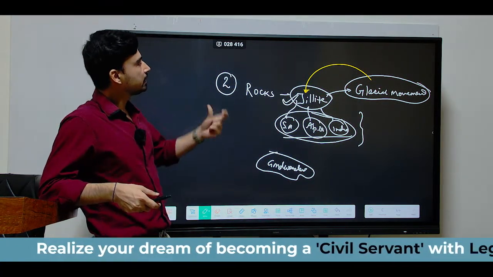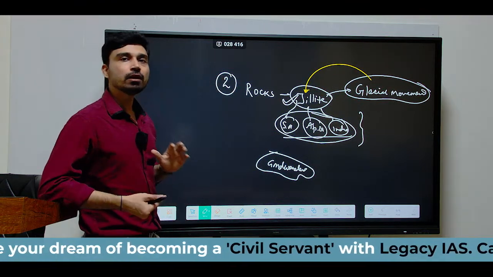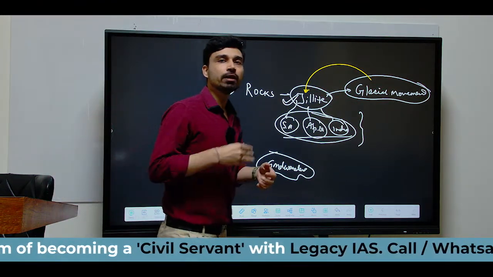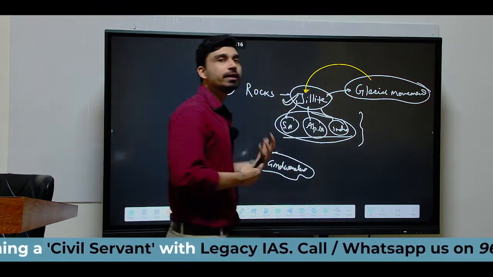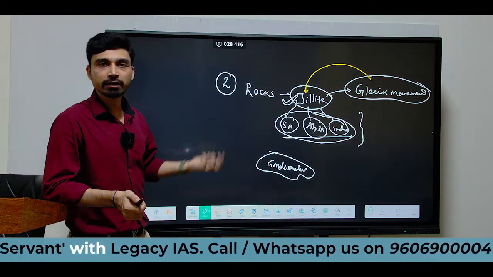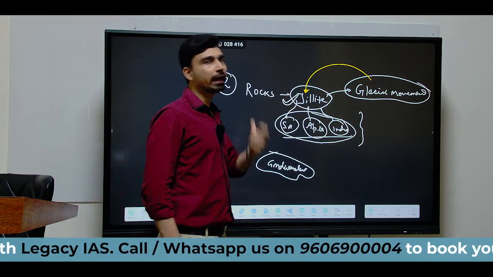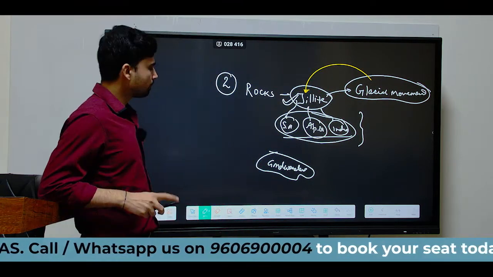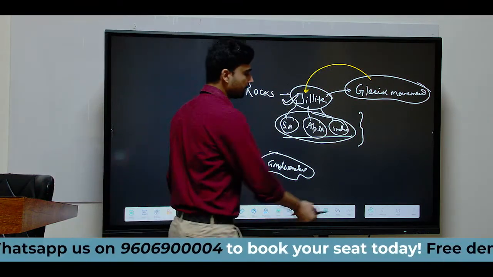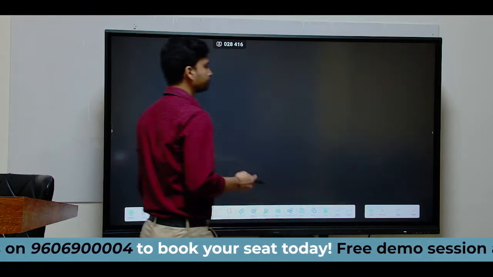Thus he said that this also proves that indeed continental drift must have happened, because this is the only explanation of such kind of evidences, what we can call as the rock evidences. So this is the second most important evidence that was given by Wegener in support of continental drift theory.